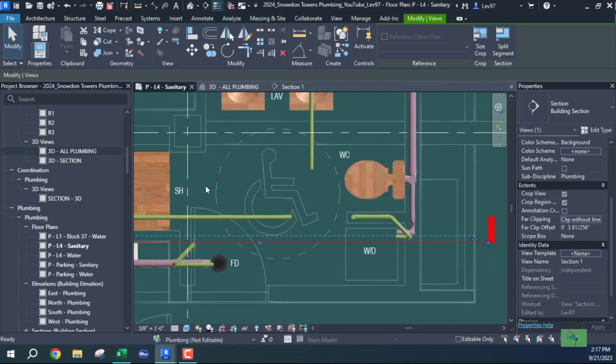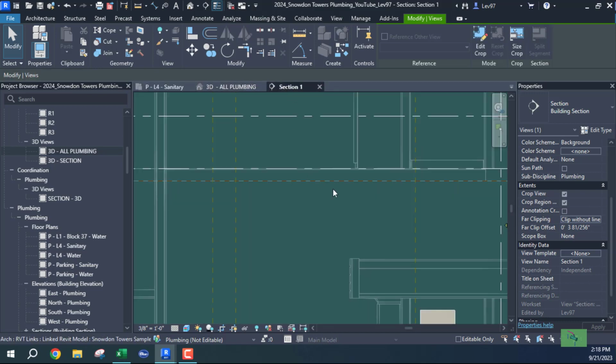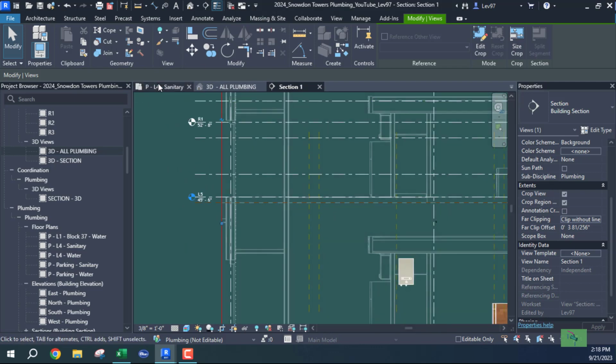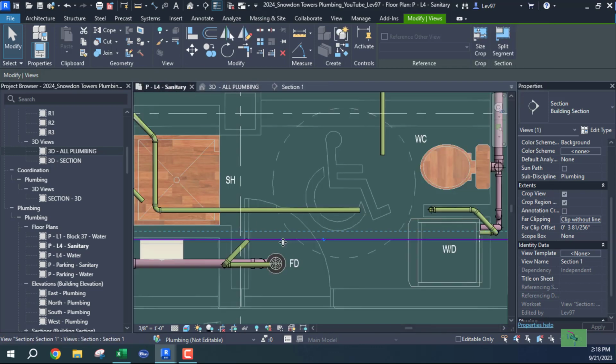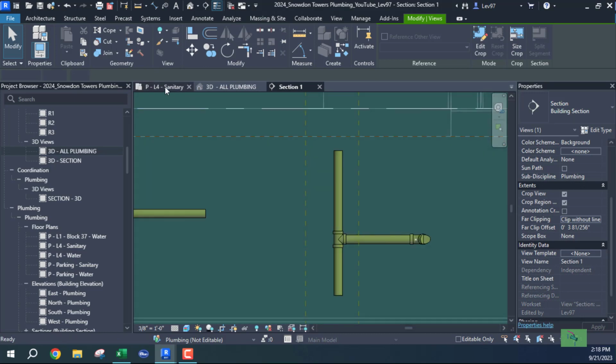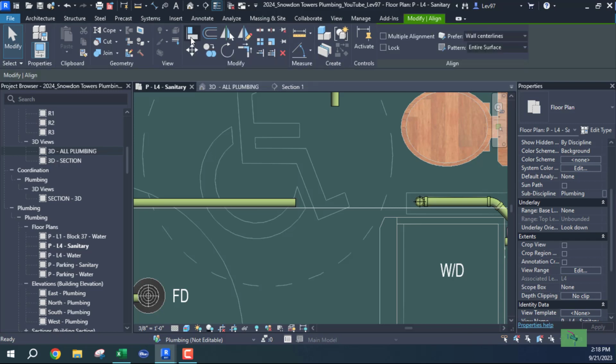I think I have to align the two horizontal piping so that I can go into my riser, which is here, and to do that is a simple math problem.